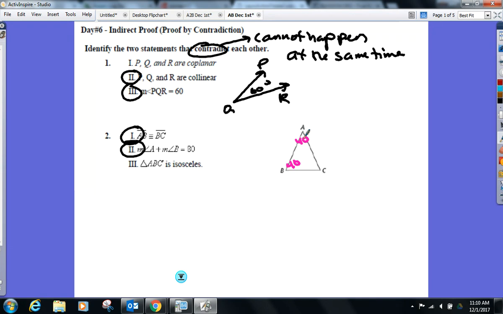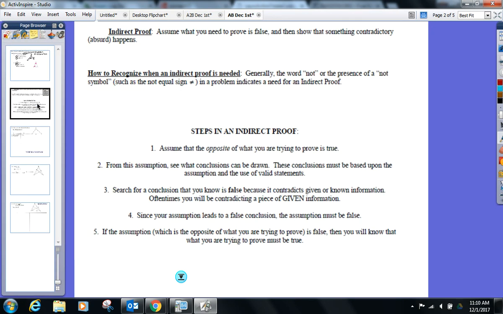All right, why am I showing you this contradiction stuff? I'm trying to get you guys to notice what a contradiction is, because that is how we're going to do these proofs here. It's a new type of proof today. We're still going to go statements, reasons. You will just know a glaring difference, I hope.